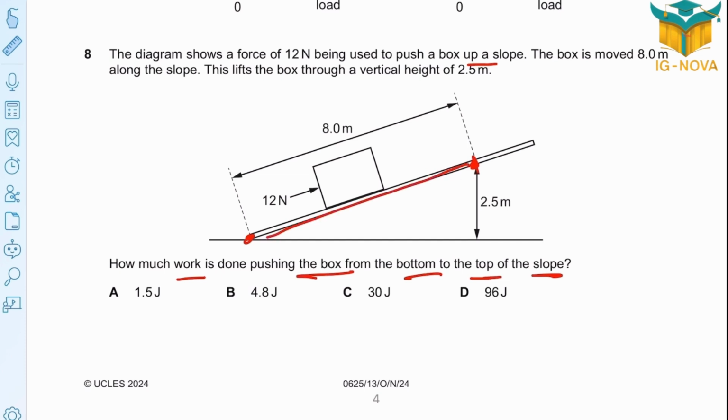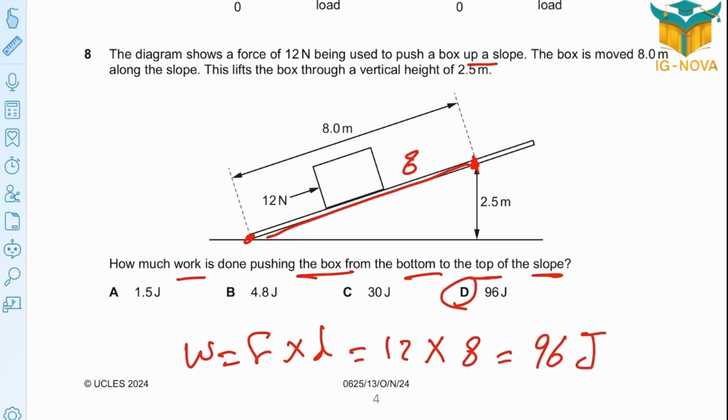So this is the actual required distance, 8. Work is F times d. Pushing force 12 times 8 meters is 96 joules. If he asks for useful work against gravity, I would use only 2.5. But here he gives you the force acting on the slope itself. Easy.